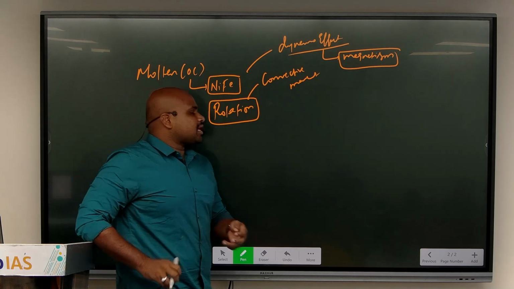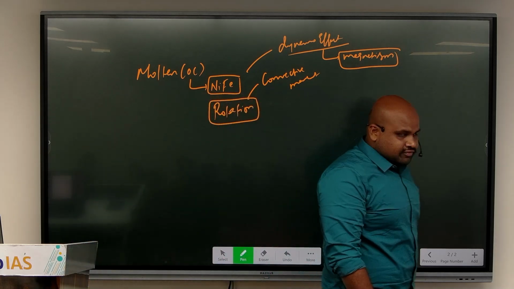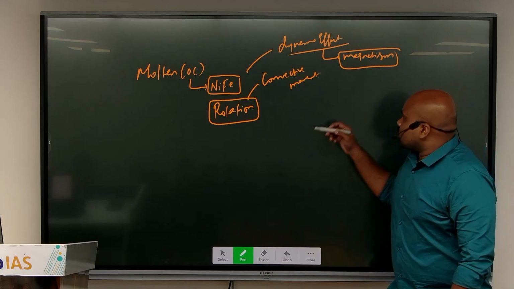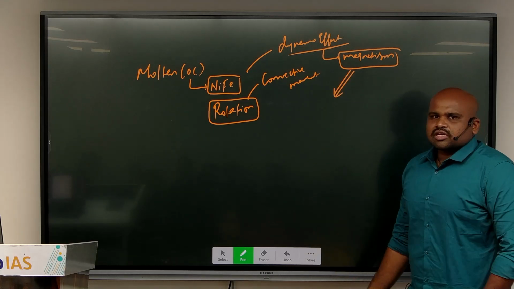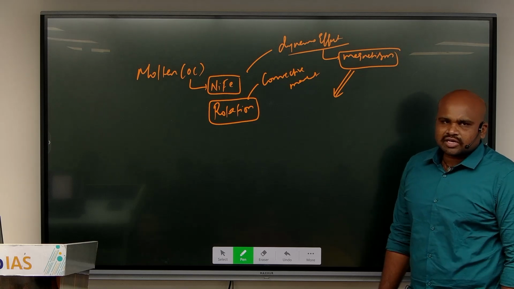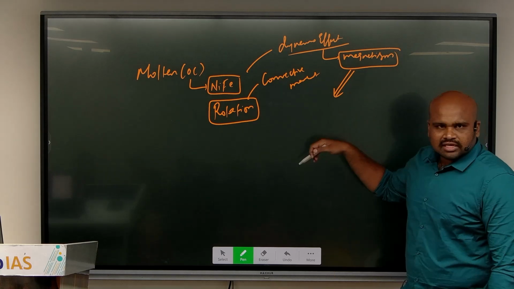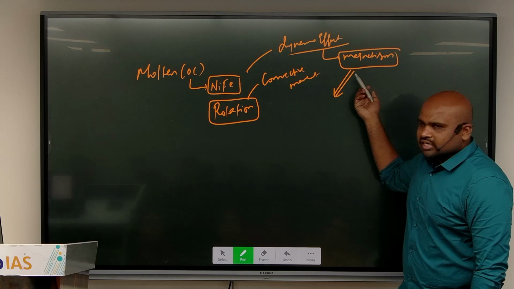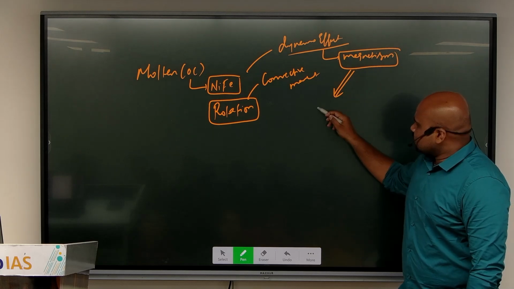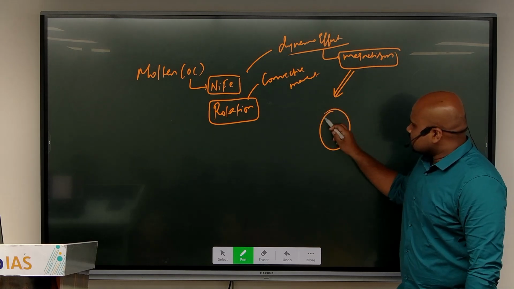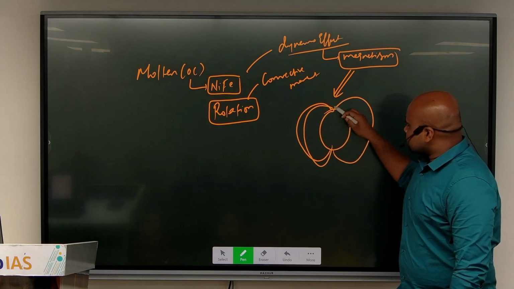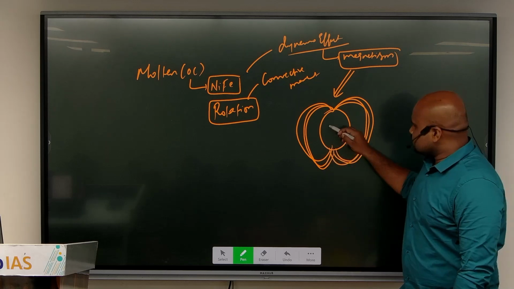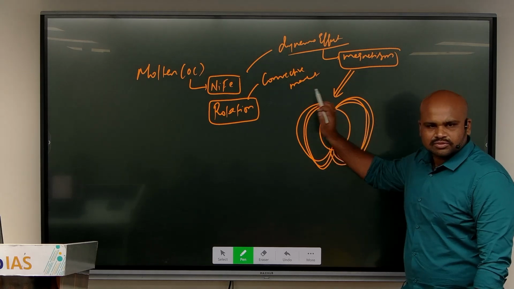Now, this geomagnetism as a phenomenon, this magnetic effect with respect to the earth, what is the corresponding effect that I see with respect to this magnetic phenomenon? I see that this dynamo effect will result in some sort of magnetic effect which is existing with respect to the earth. This is the earth. These are the magnetic fields which are existing around the earth.